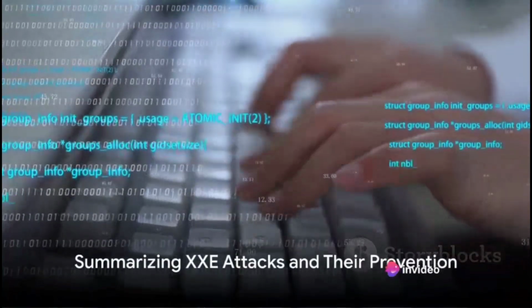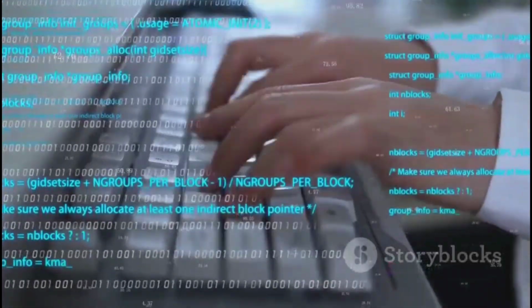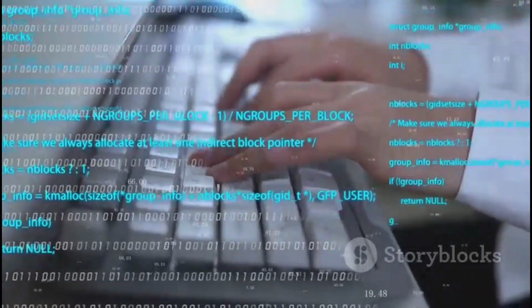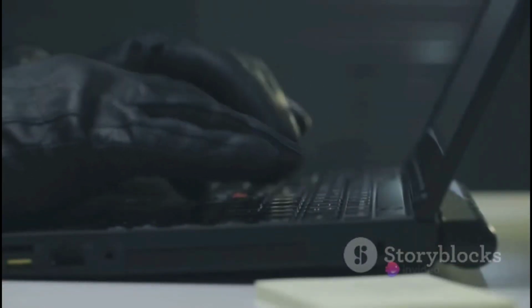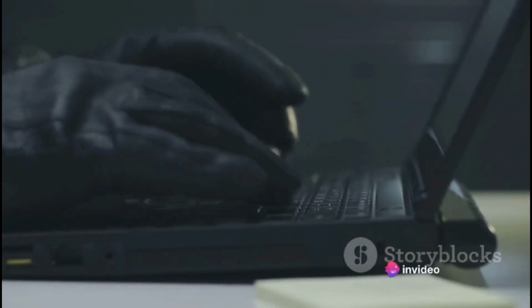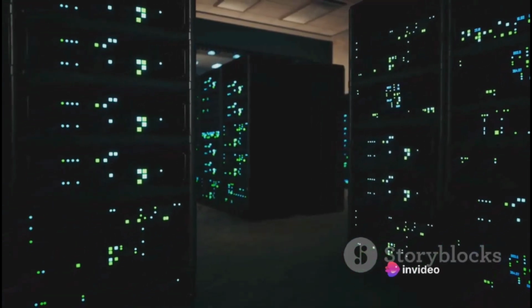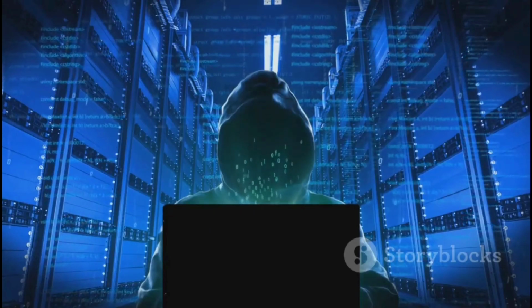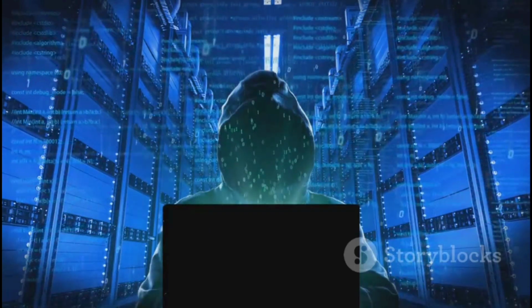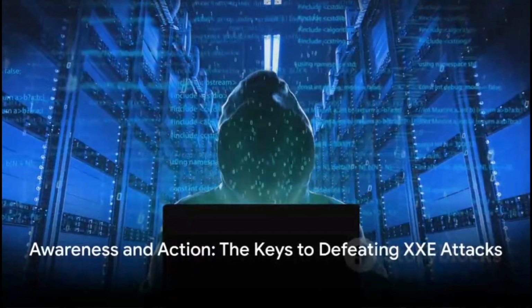Let's recap what we've learned today. XML external entity, or XXE attacks, exploit vulnerabilities in XML parsers to gain unauthorized access to data. They're a significant threat in our digital world, but they're not invincible. By disabling external entities, implementing server-side validation, and keeping your systems updated, you can fortify your defenses against these attacks. Awareness and action are your best allies in this fight.